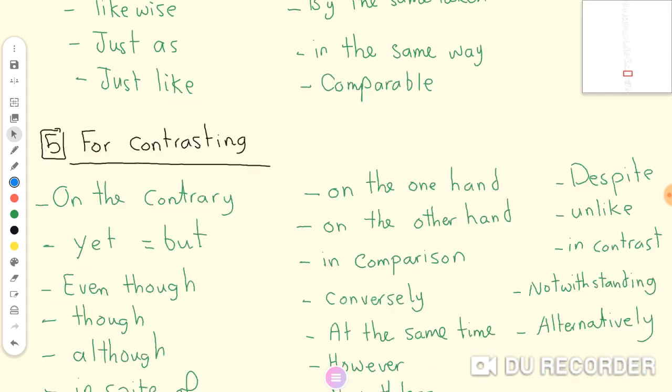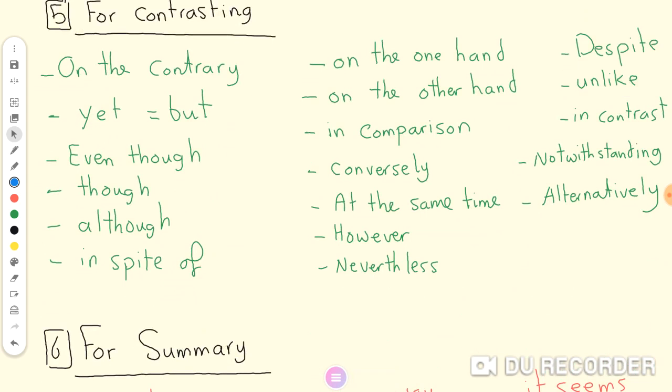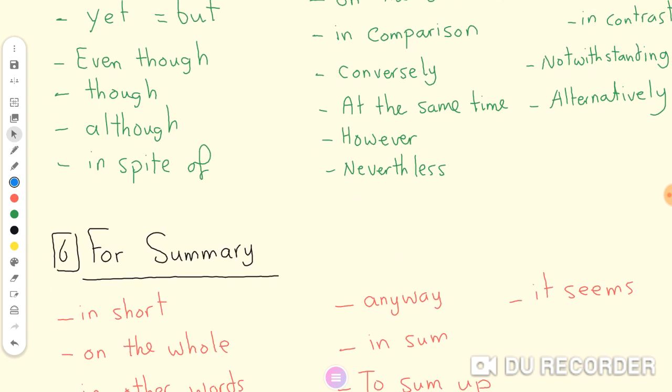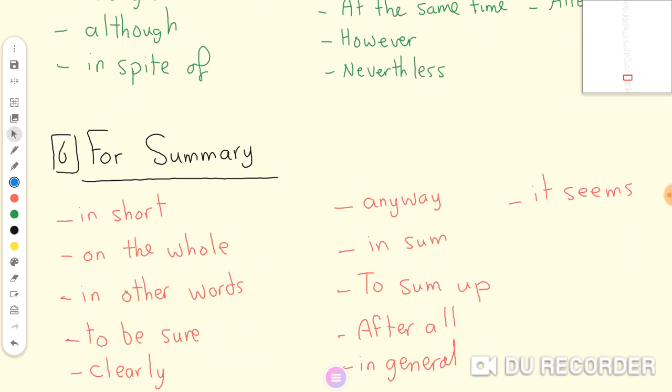Like, on the contrary, yet, but, even though, although, in spite of, on the one hand or on the other hand, in comparison, conversely, at the same time, however, nevertheless, despite, alike, in contrast, notwithstanding, alternatively.